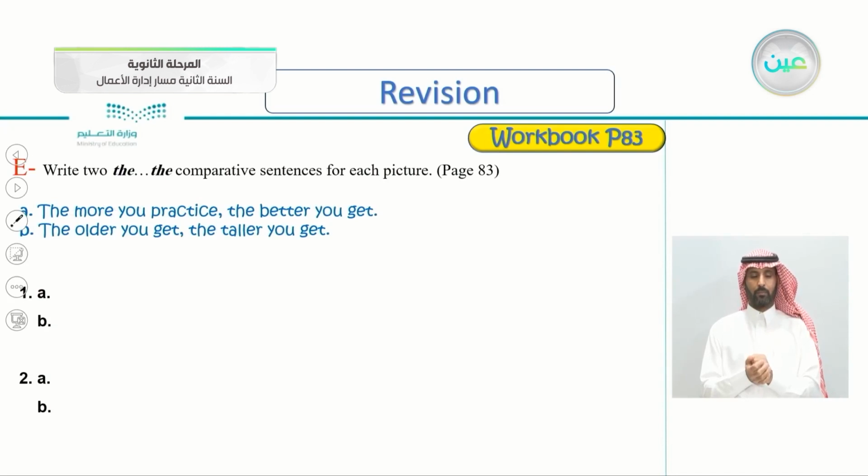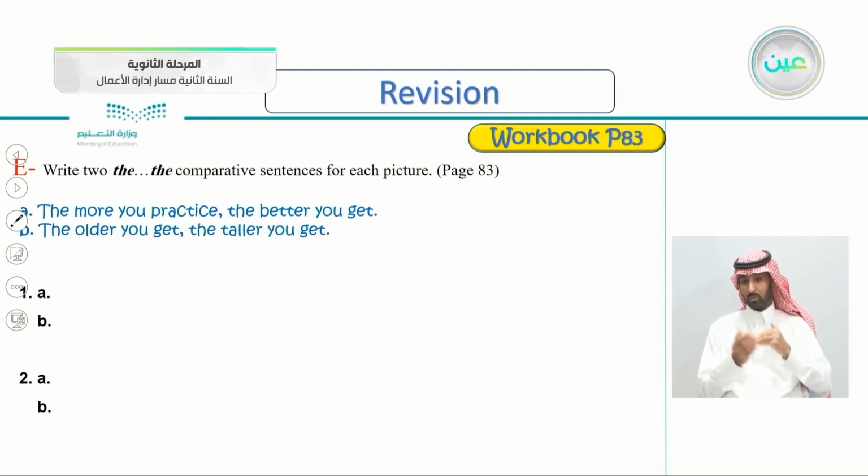Write the comparative sentences for each picture. So you'll see the pictures, page 83. Open your book now, page 83. Write the comparative sentences for each picture. The first one is already done here. The more you practice, the better you get. The older you get, the taller you get.